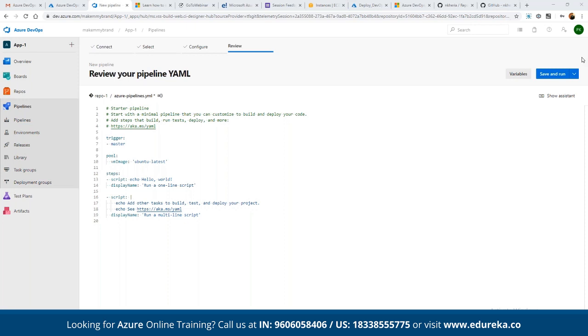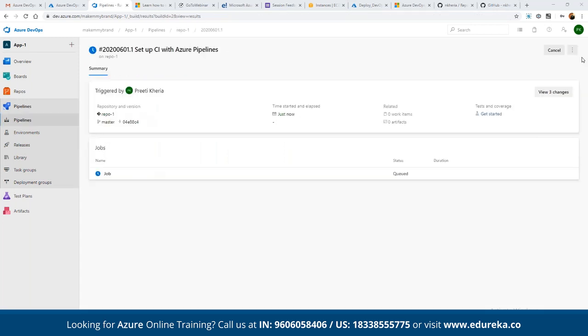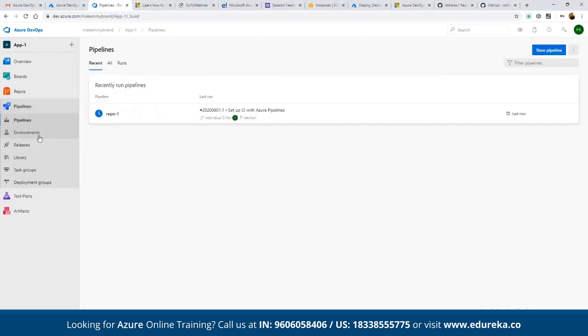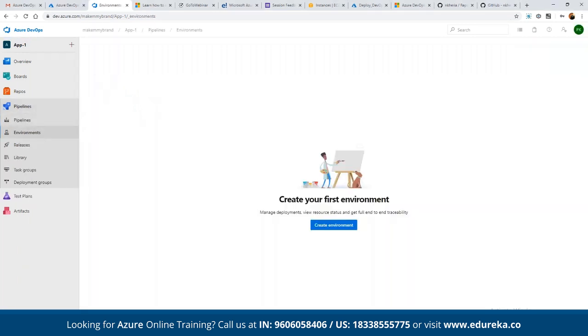So once the script has been created, the entire job is going to be queued. And then we can simply find the entire progress report for each and every plan that we have executed. If you want to have multiple pipelines defined here, we can create the entire environment as well.